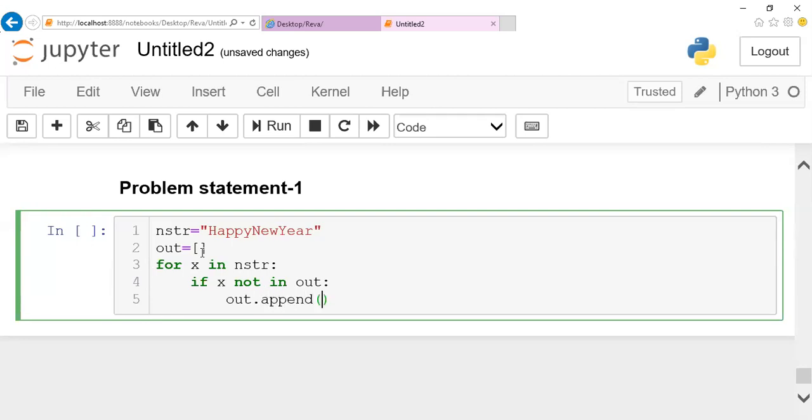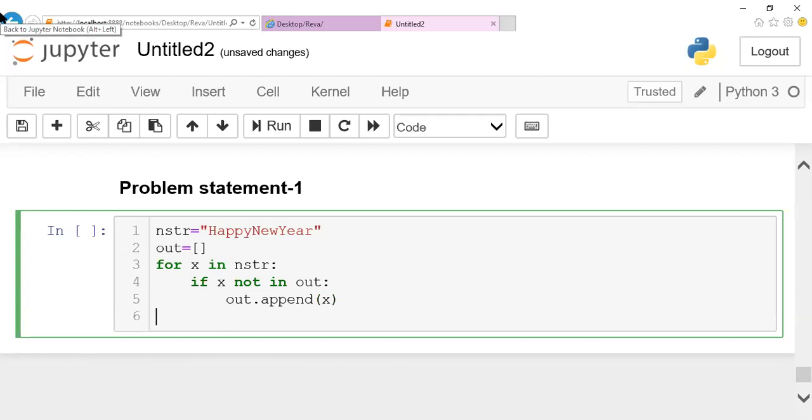So for the list, I'll be using the append method, append of x. Now this h will be inserted. The same way, one by one, characters will be inserted by checking for their presence in the existing output. If it is there, I'll not insert it. If it is not there, I'll insert it. This process happens till the end. At the end, what are you supposed to do?